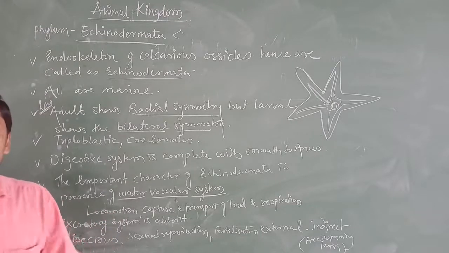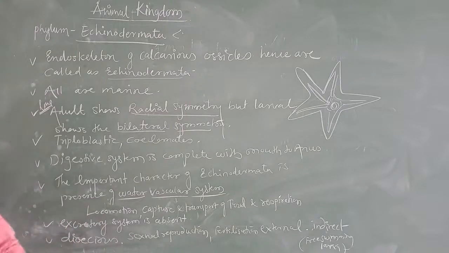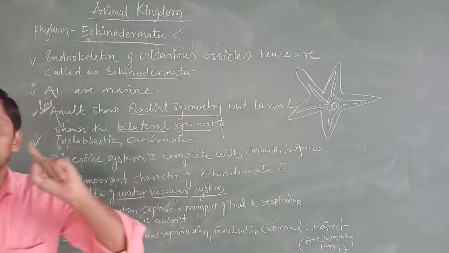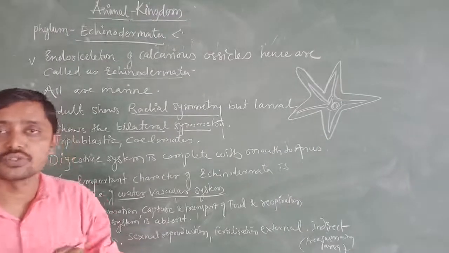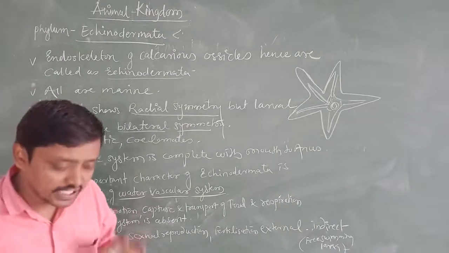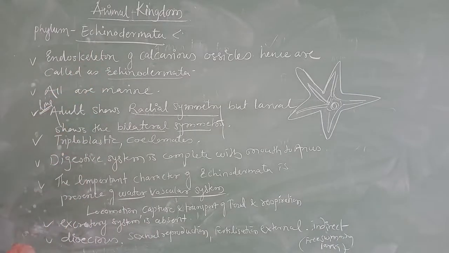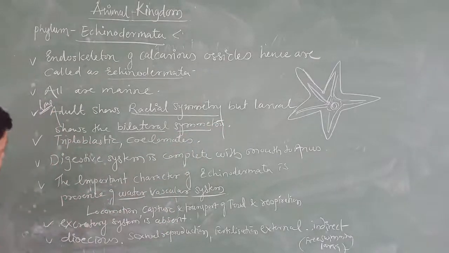With respect to the concept of symmetry, when we talk about the symmetry of echinoderms, at that time you are going to tell that the adult shows radial symmetry and the larval stage shows bilateral symmetry. This is a very important thing regarding echinoderms. Next, they are triploblastic coelomates with an organ system level of organization.